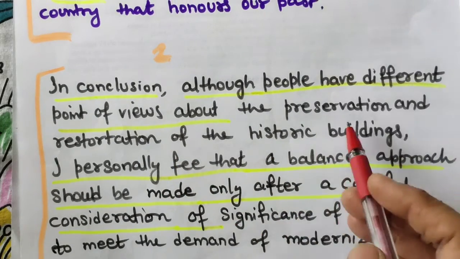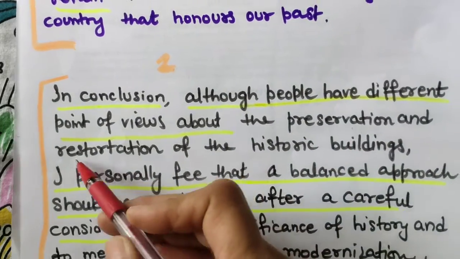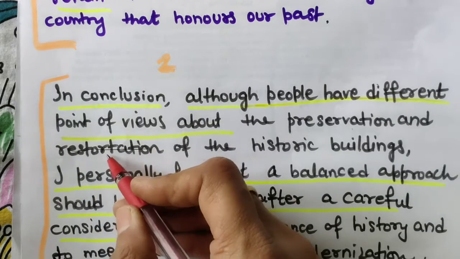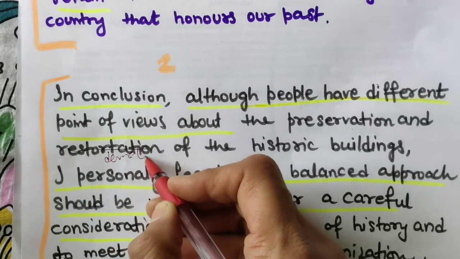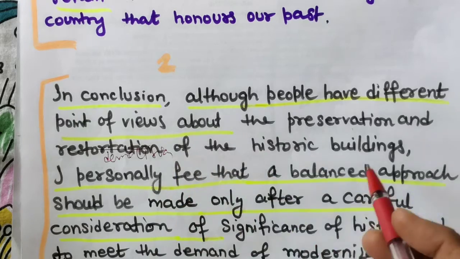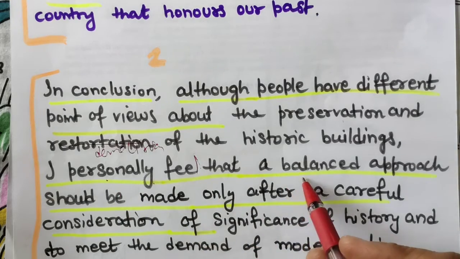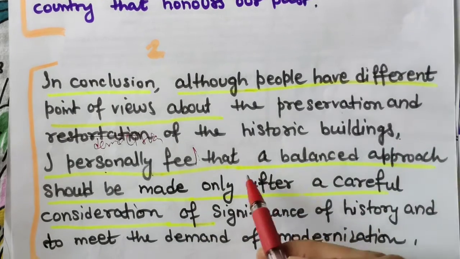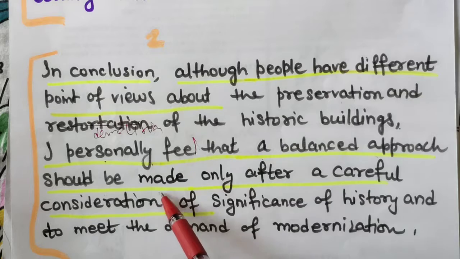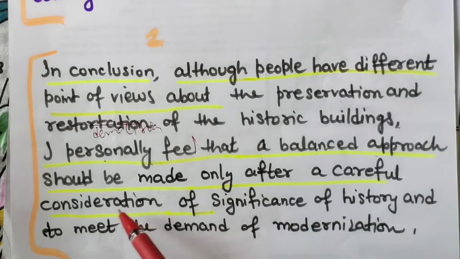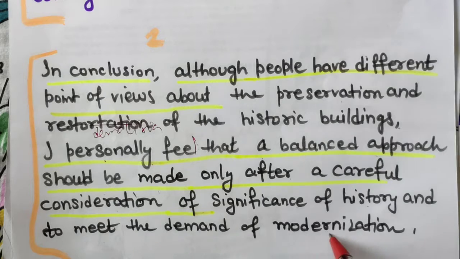So preservation and demolition will come here, because there are 2 topics of the historic buildings. I personally feel that, see this, I am getting my mistake. I personally feel that, after the comma, a balanced approach should be made only after a careful consideration of significance of history and to meet the demand of modernization.